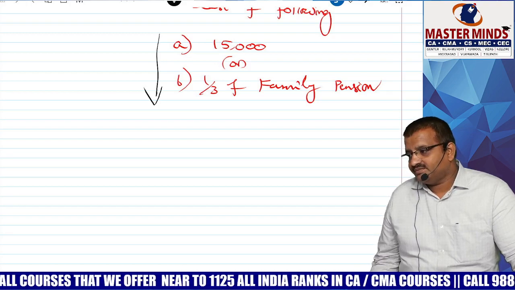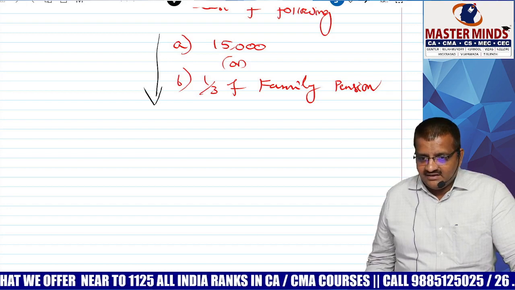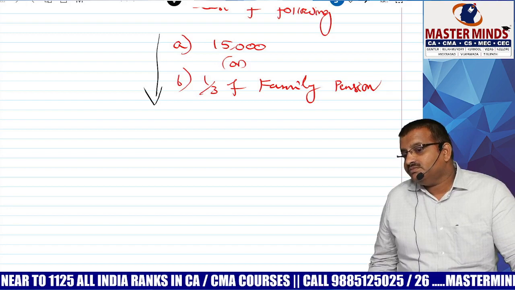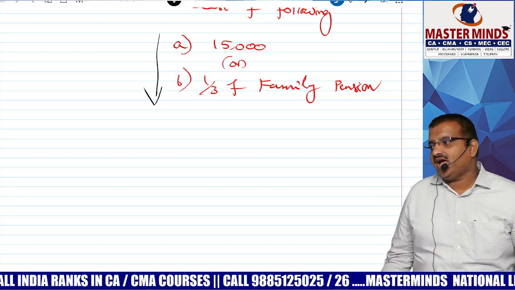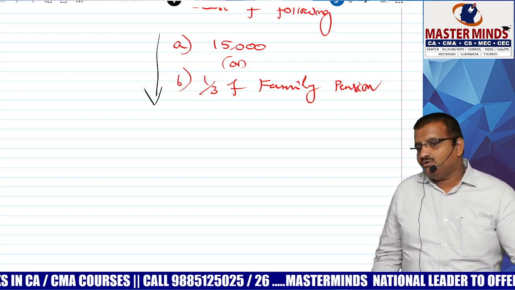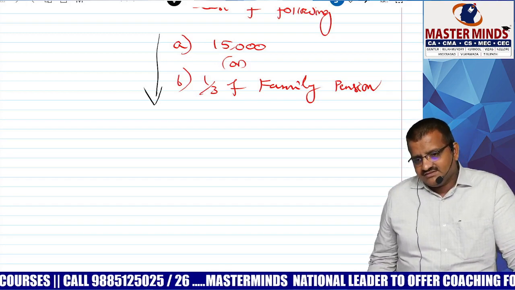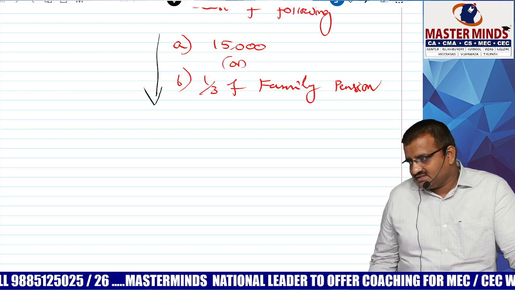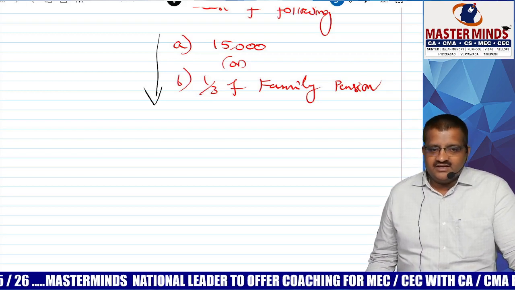Next one, we covered another chapter, HUF. What is the partition? Section 171. Mandatory to communicate or not? Yes. Enquiry? Yes. Burden on whom? AO. Up to date of partition, income is assessable in the hands of HUF. Once partition has happened, a female member can be a karta, a female member can be a co-partner, and a female member can take a share of income. Exempted? No. Taxable? Yes. Under which head? Business, if it is business income. Correct? Yes.